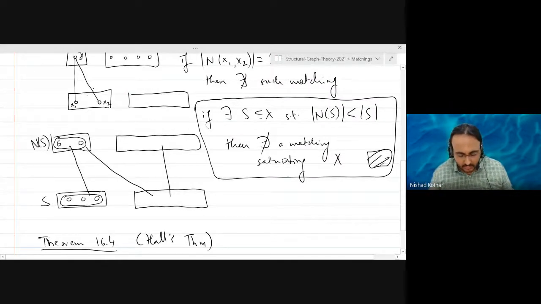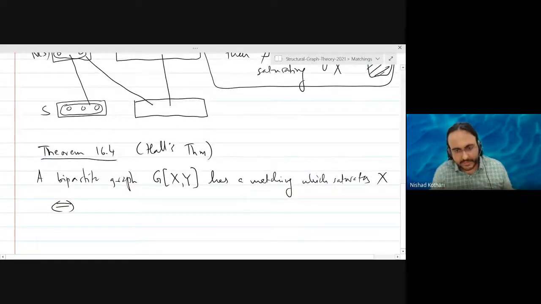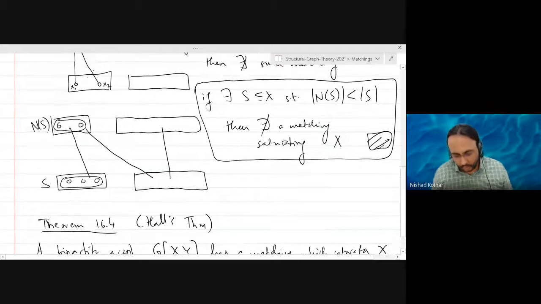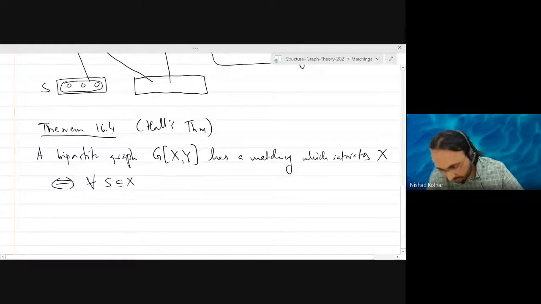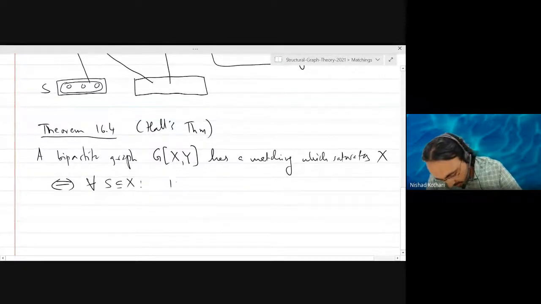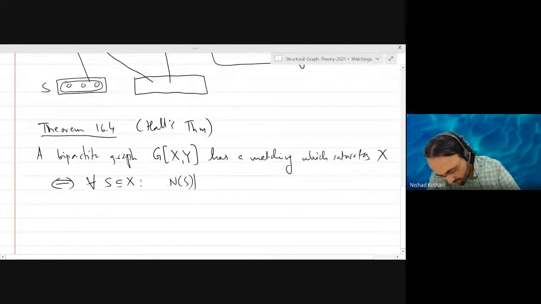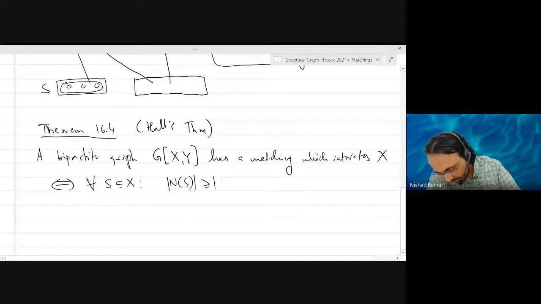So we can say that for every set, this condition does not hold. For each subset S of the set X, the neighborhood has cardinality at least the size of the set S.